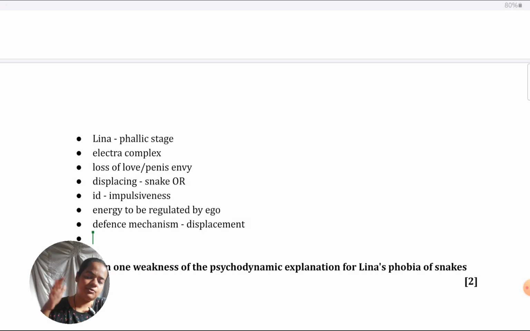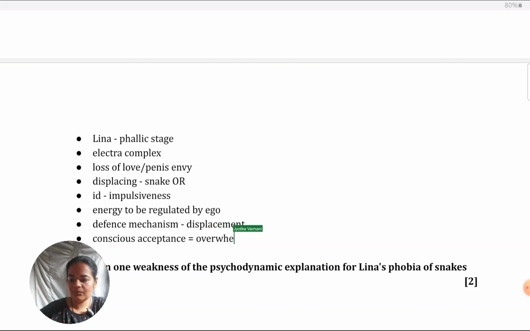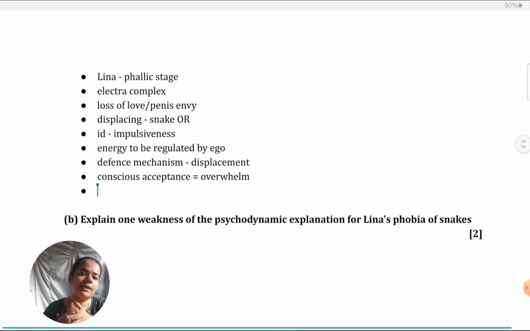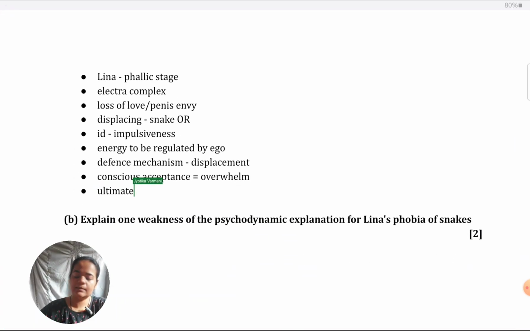So, in the process of trying to regulate her id, the ego is making her afraid of snakes, displacing her general negative feelings onto the snakes because conscious acceptance of these negative feelings can overwhelm her. It could be very difficult for her to accept, and it could result in mental disorders. So the ego is trying to protect her from that by releasing it onto the phobia of an external stimulus. Ultimately, though, because defense mechanisms work on a very temporary basis, they are not healthy coping mechanisms, it is resulting in her developing a full-fledged phobia, which is a mental disorder.